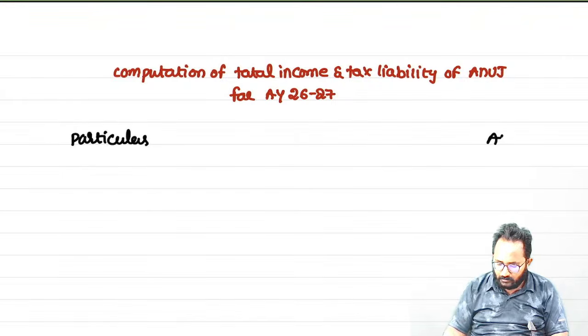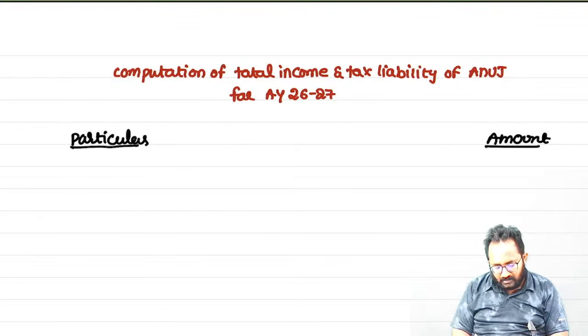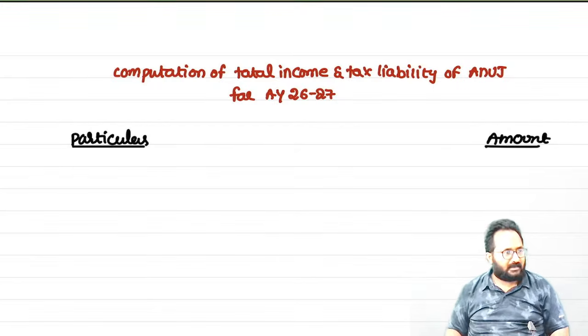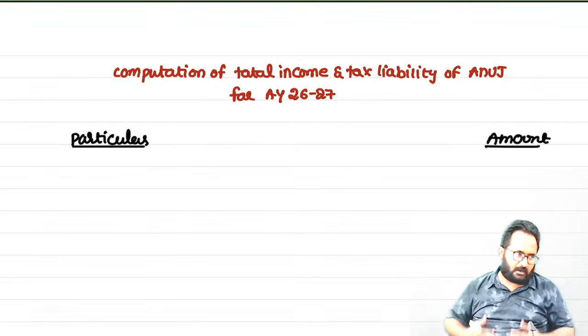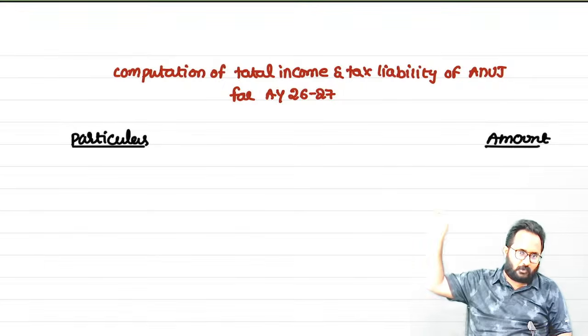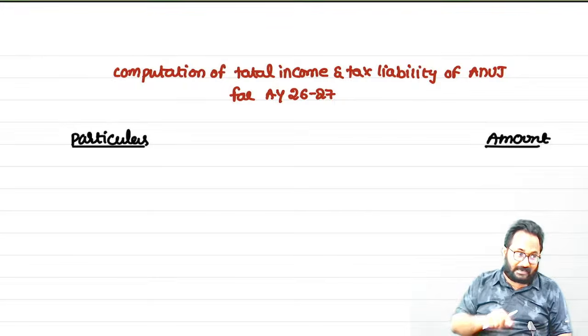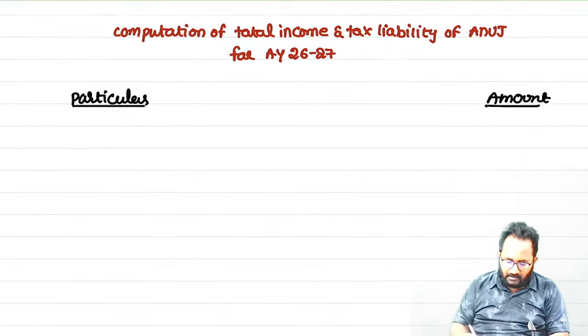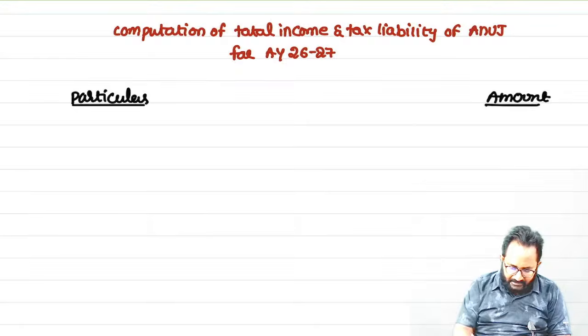Before solving this, you have to understand what the method is: exemption with progression. We are not going to levy any tax on the source country income, but we have to consider it for rate purpose. So now we will consider it. What income details have they given in the question?